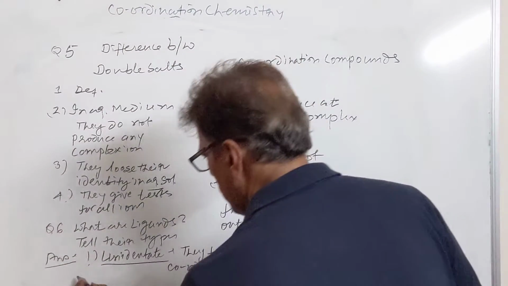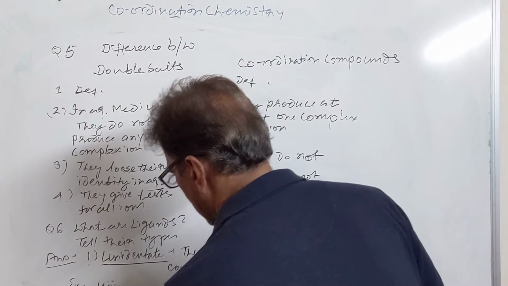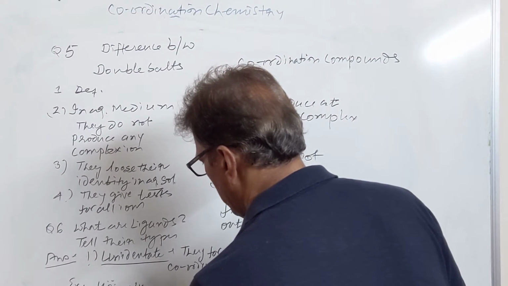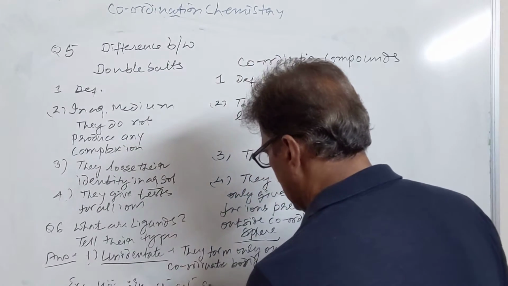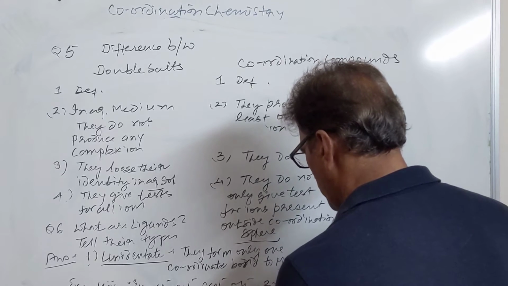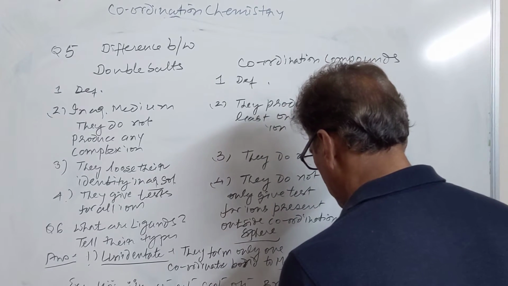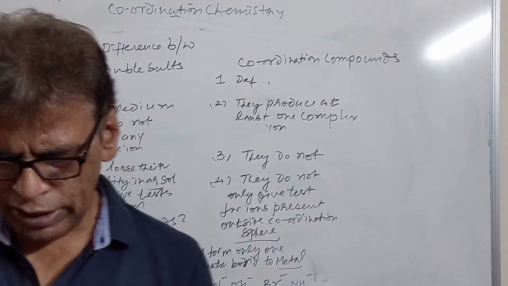We have the examples for them. We have H2O, it is unidentate ligand, although it has two lone pair of electron. It is ammonia, it is chloro, it is cyano, it is thiocyanato, it is hydroxo, it is bromo, amido. So all of them are unidentate ligand.